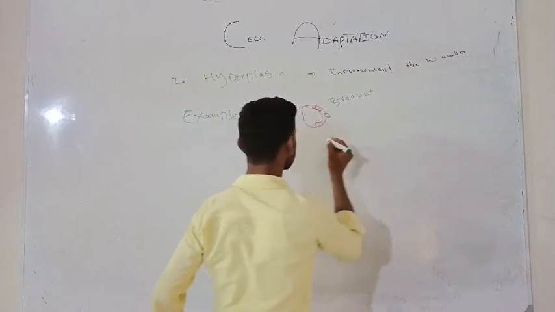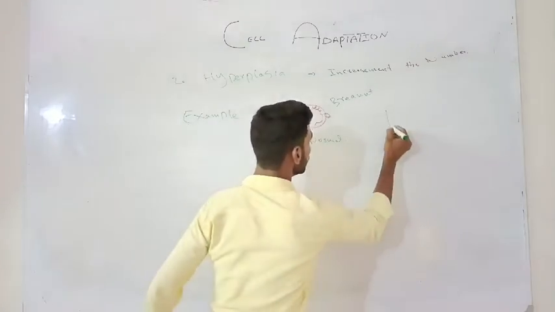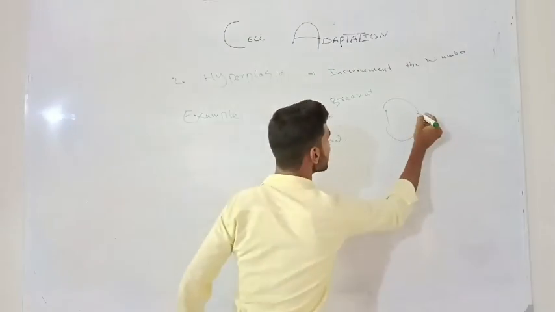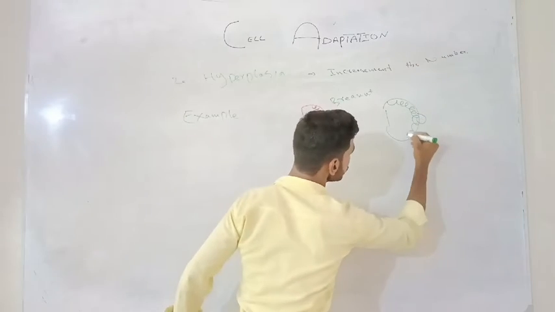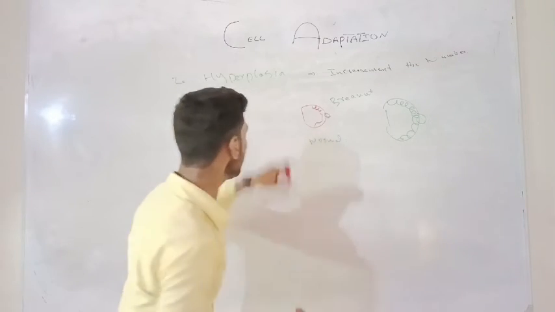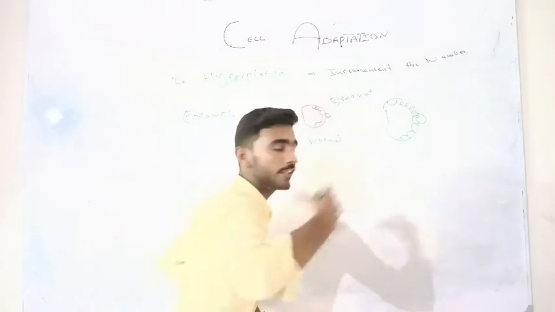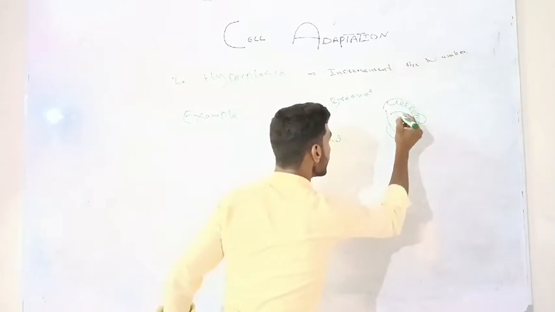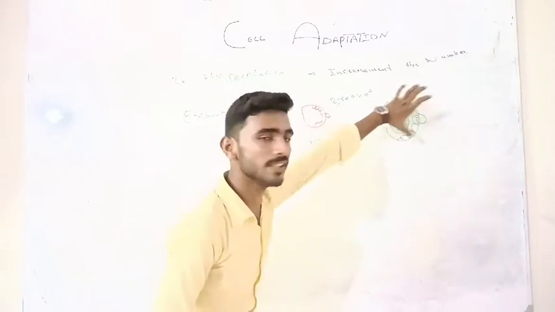Look here. This is a normal breast. When hyperplasia occurred, the size of the breast increased. Due to the hyperplasia, the cells of the breast increased in number. Then obviously the size of the breast will increase.